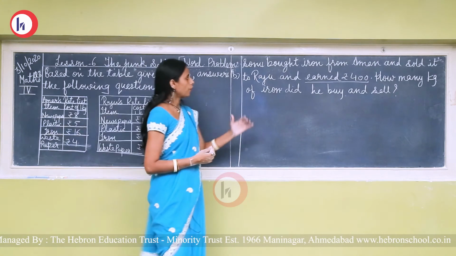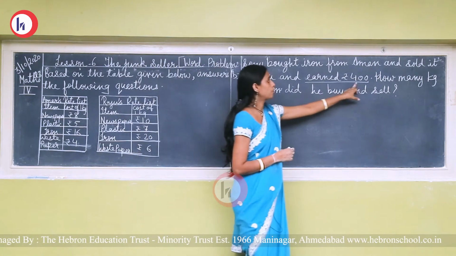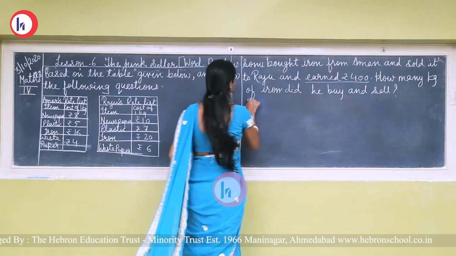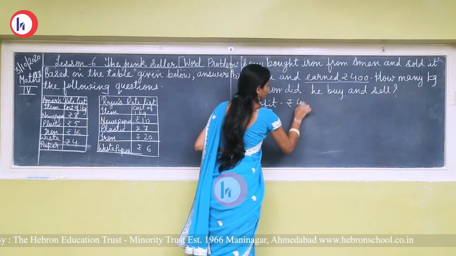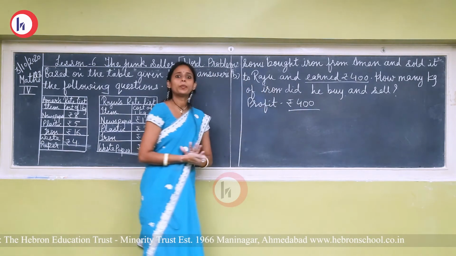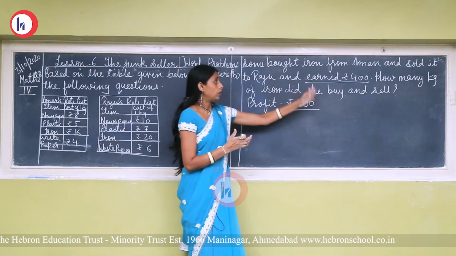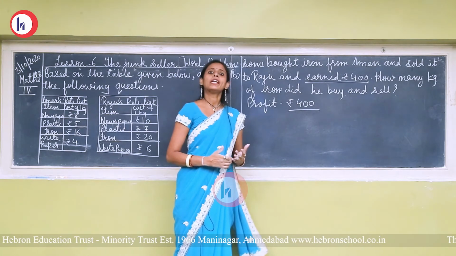Okay, so first of all see the profit. This is ₹400. It is the profit. So we have to know how we can find out the quantity. Profit is ₹400, and quantity is not given, so we have to find it.